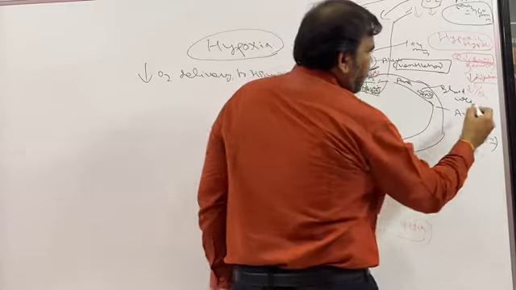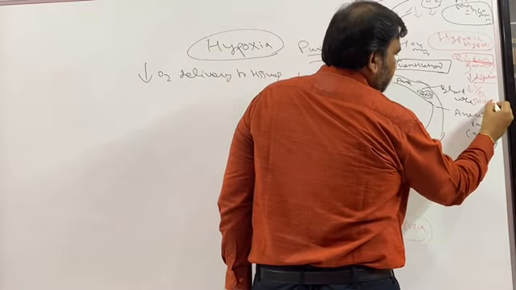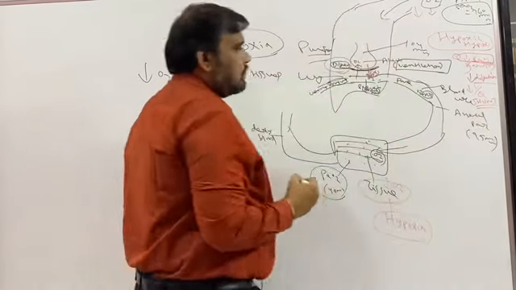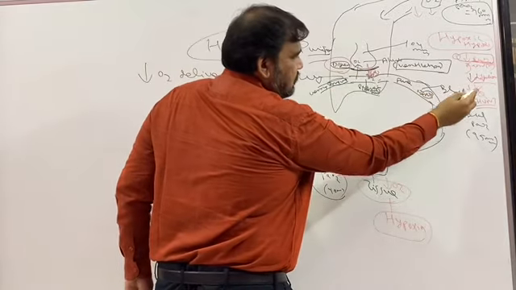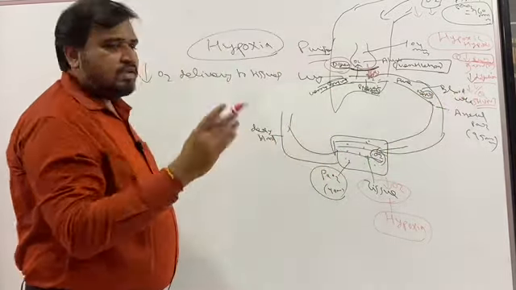Sometimes we can even call it a shunt. So shunt means the V by Q mismatch. So when there is ventilation perfusion mismatch, the blood flow is normal, but there is not enough oxygen to be taken by the blood. Why is there not enough oxygen? Proper ventilation has not occurred. So that is hypoventilation. So I write it here, no need to confuse.